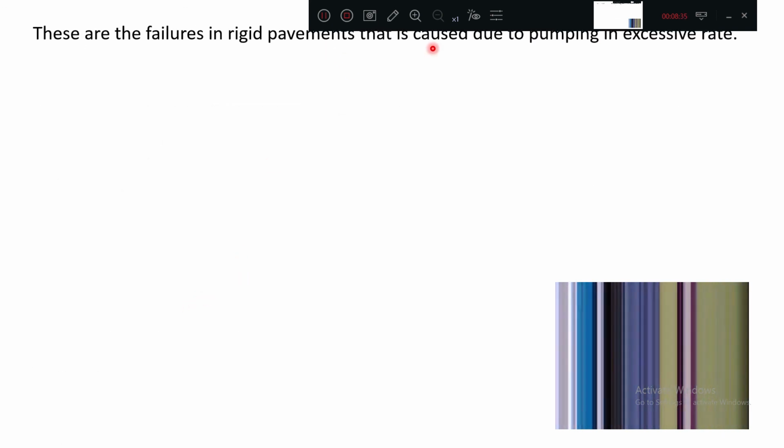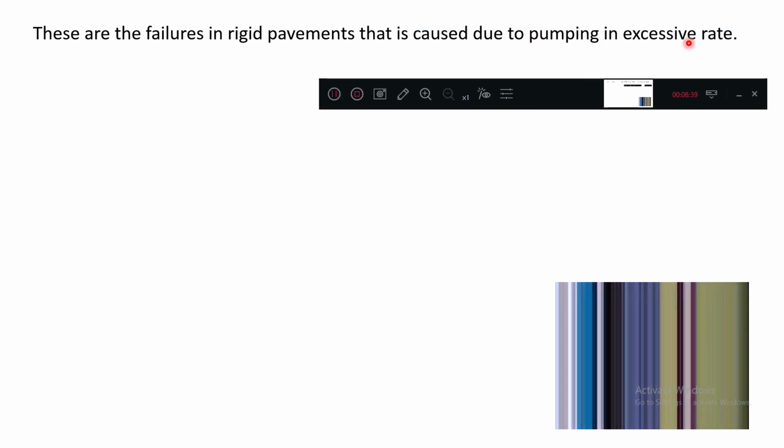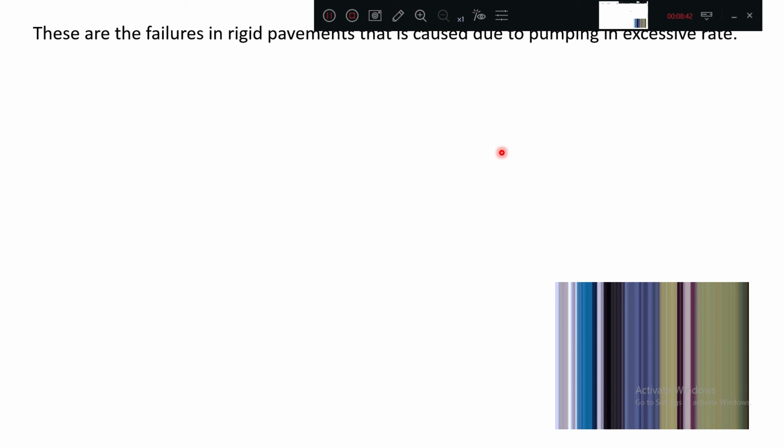These failures in rigid pavement are caused due to excessive pumping of mud coming outside, such that nothing is present below the slab.